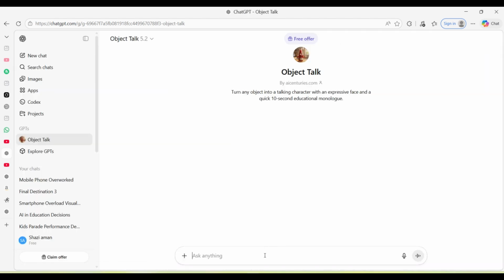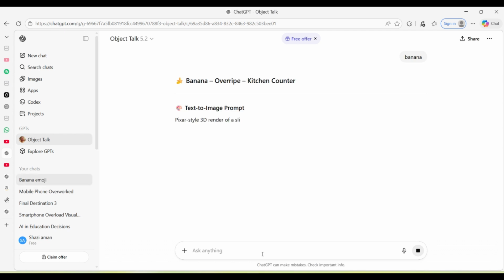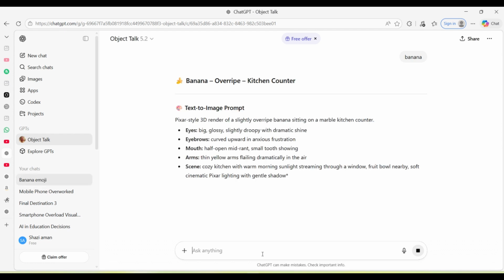Okay, here you will write the object, what do you want, yani mobile or banana or whatever you want. Suppose I want to take the object banana. Okay, so I will write here banana and just enter, and then leave everything on ChatGPT. ChatGPT will manage each and everything.